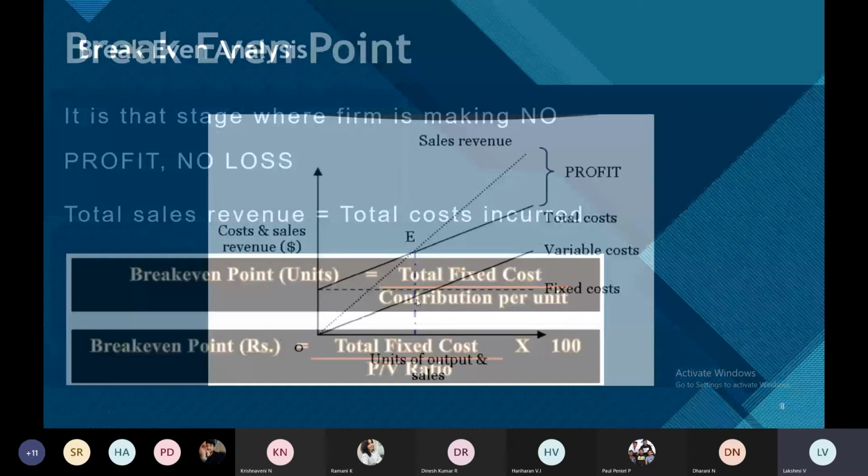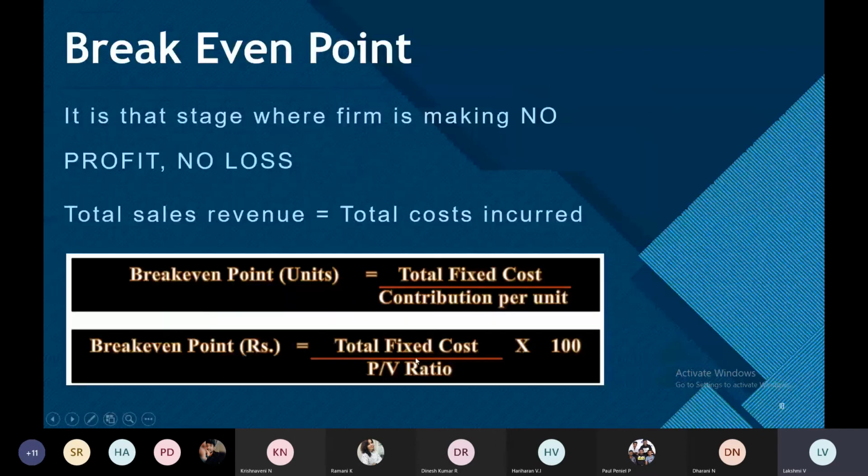This 100 will not come actually, because we mention it in rupees, we do not show it as a percentage. If we take the PV ratio as a percentage, say 20%, it is 20 divided by 100, and when it goes to the other side it becomes into 100. So the actual formula is total fixed cost divided by PV ratio.